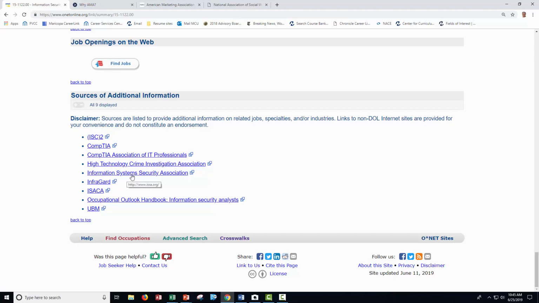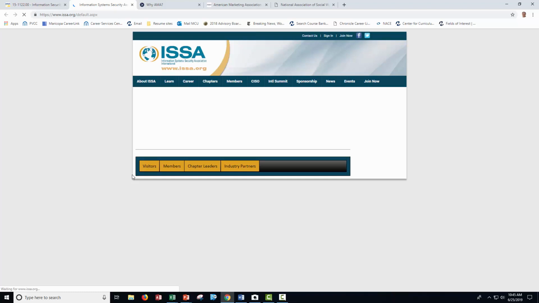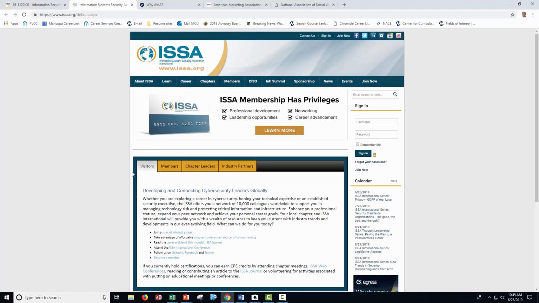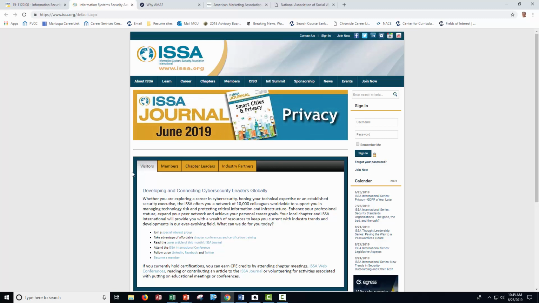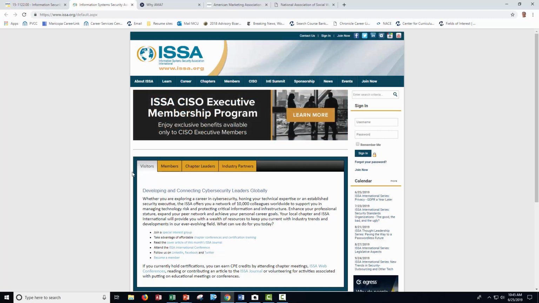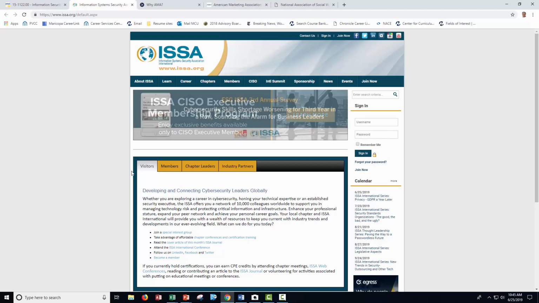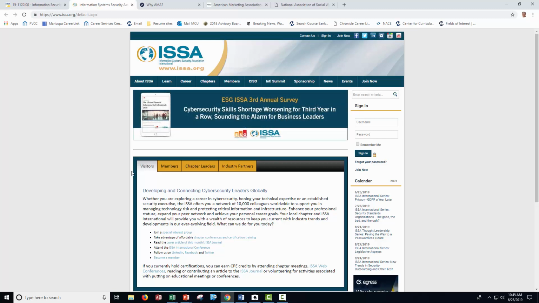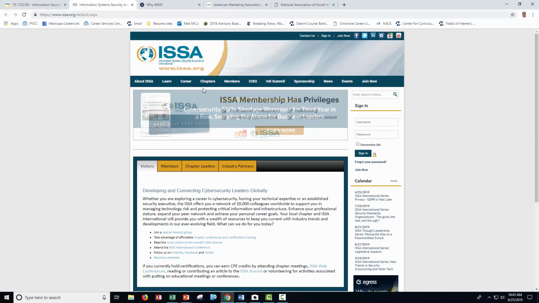Here's the Information Systems Security Association. That seems to be pretty interesting. Let me take a look at that. So here we have the Information Systems Security Association International. Now it's an international organization. And so again, really valuable to be part of this, but we also want our local chapters.